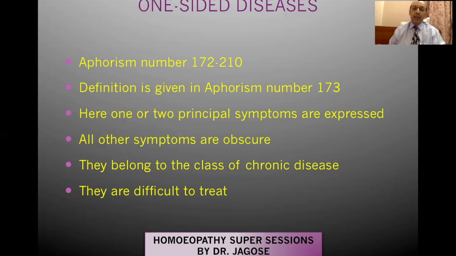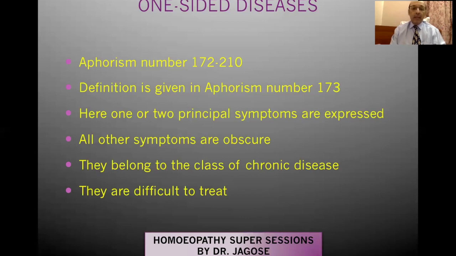So naturally, a disease which progresses for a prolonged period of time automatically goes into a chronic disease. And therefore, if a chronic disease has only one or two symptoms of importance, and all the other symptoms are ill-defined or obscure, naturally it becomes difficult for the homeopathic physician to treat.